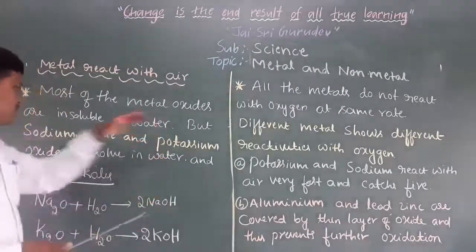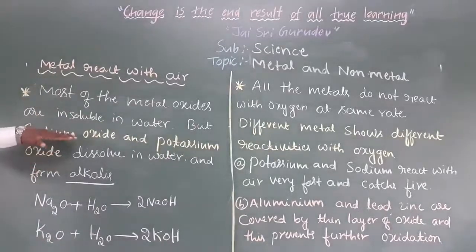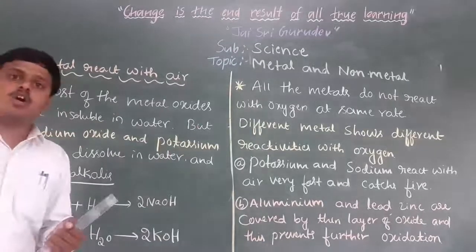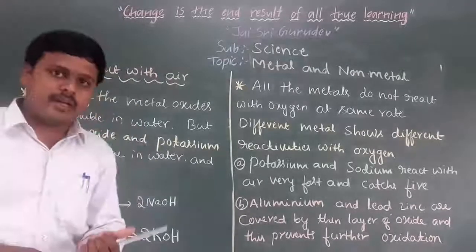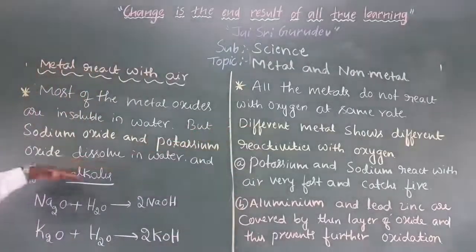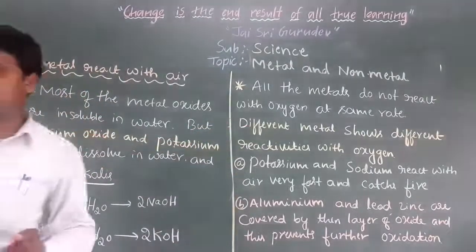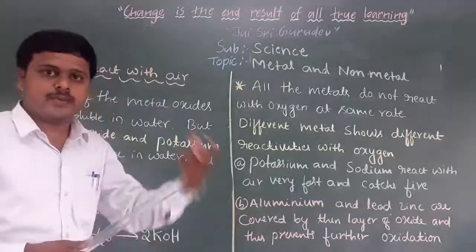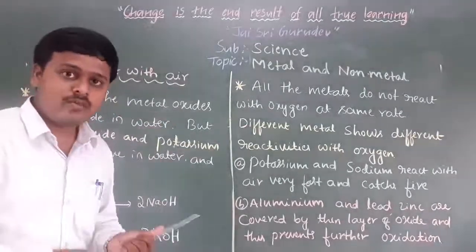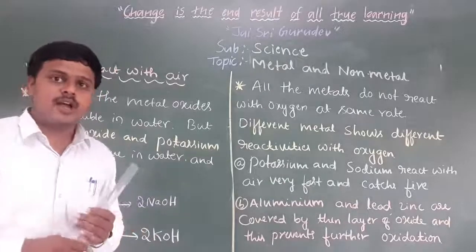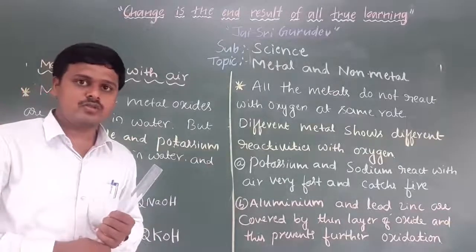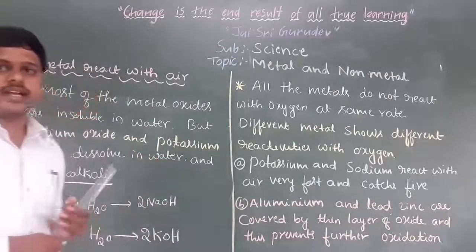Apart from potassium oxide and sodium oxide, all the remaining metal oxides are insoluble in water. Understood now? It is also one kind of condition.